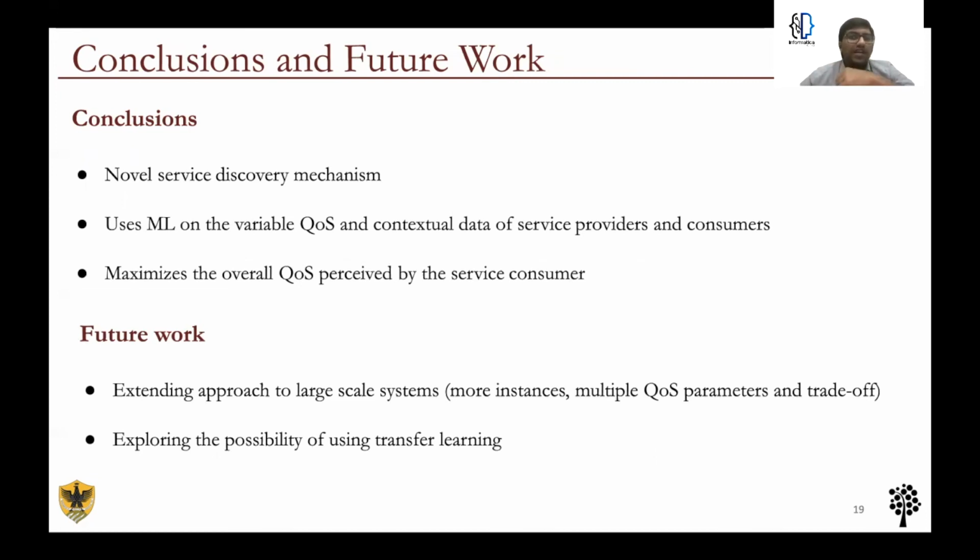Future work includes, but is not limited to, extending the approach to large-scale systems with larger numbers of instances that consider multiple quality of service parameters using trade-off based mechanisms. We also plan to explore the possibility of using transfer learning to see if we could transfer the knowledge gained by a Q-learning agent in one system to accelerate the learning process in another system.